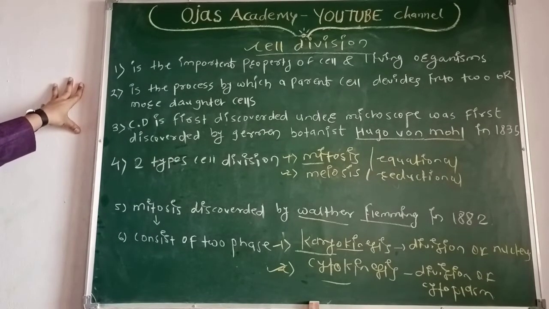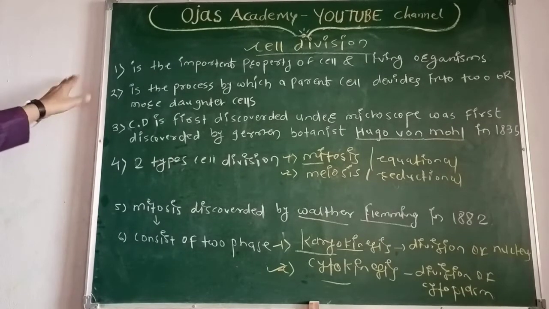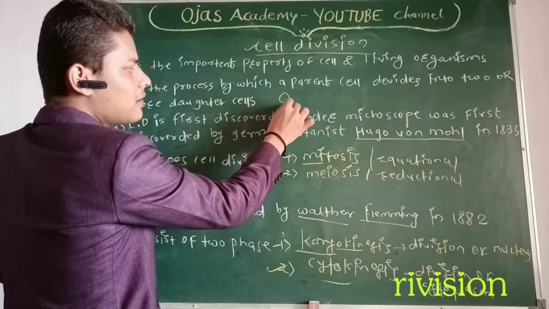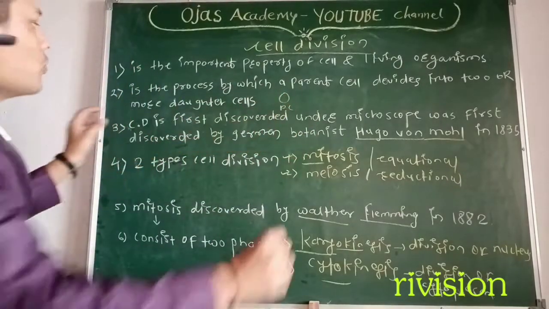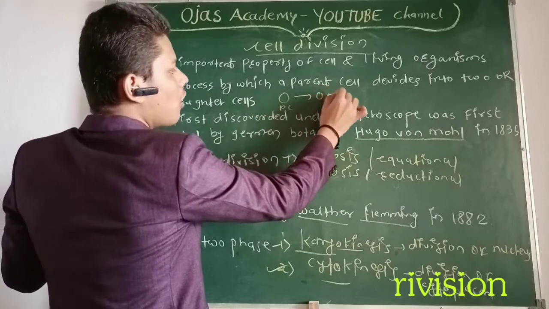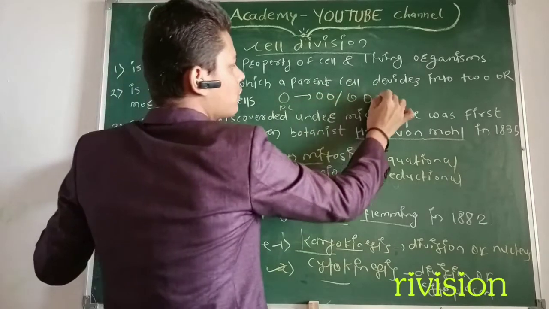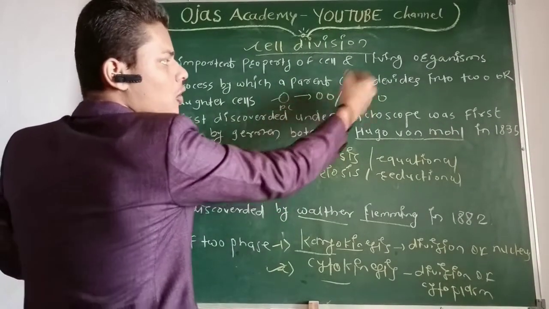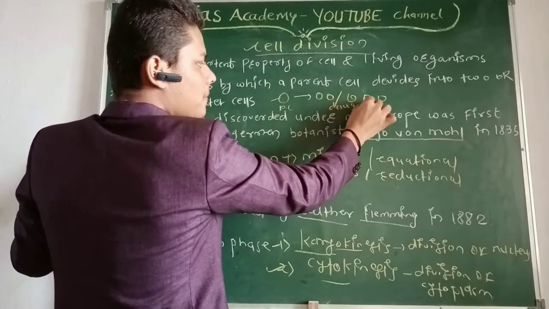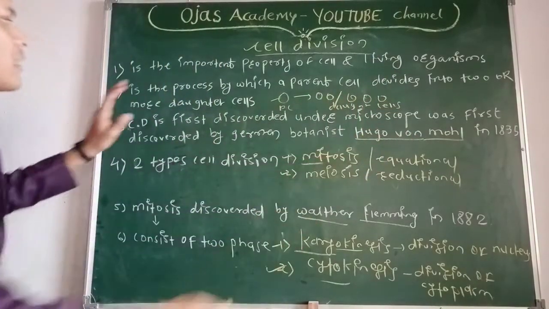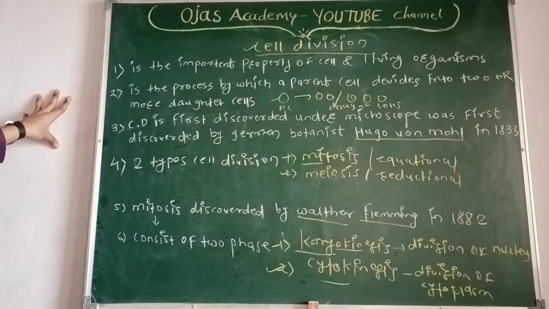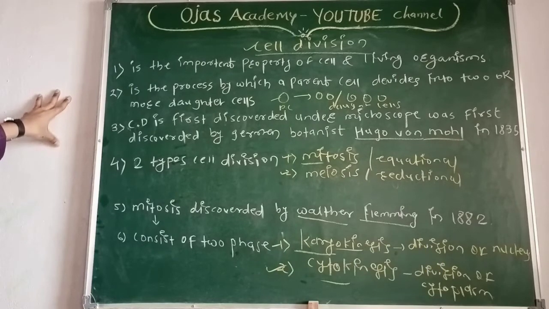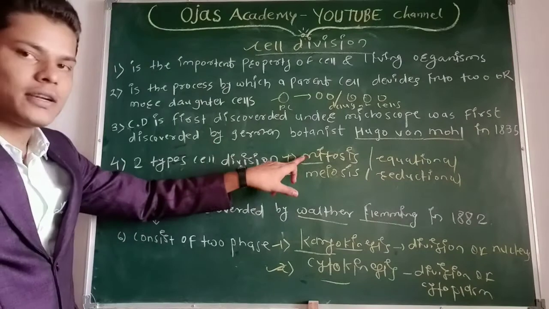So what is cell division? It is an important property of cells and living organisms, the process by which a parent cell divides into two or more daughter cells. Cell division was first discovered under the microscope by the German botanist Hugo von Mohl in 1835. Cell division has two types: mitosis and meiosis.